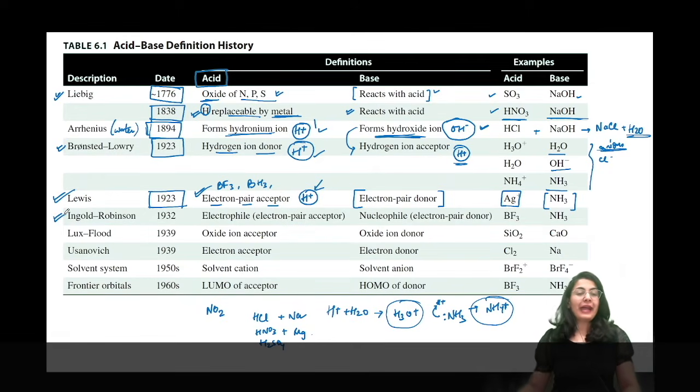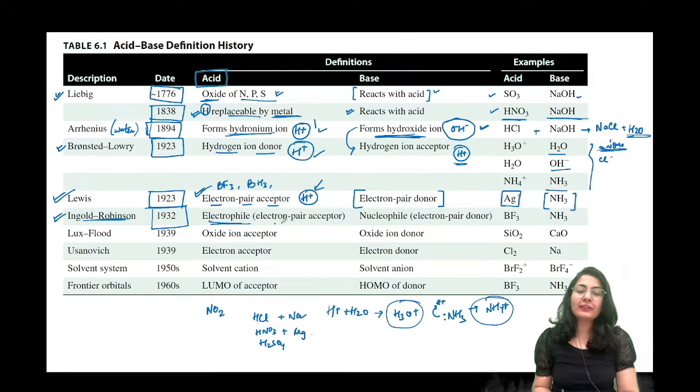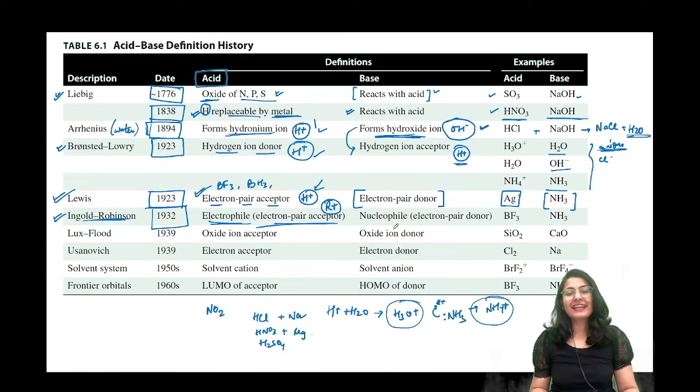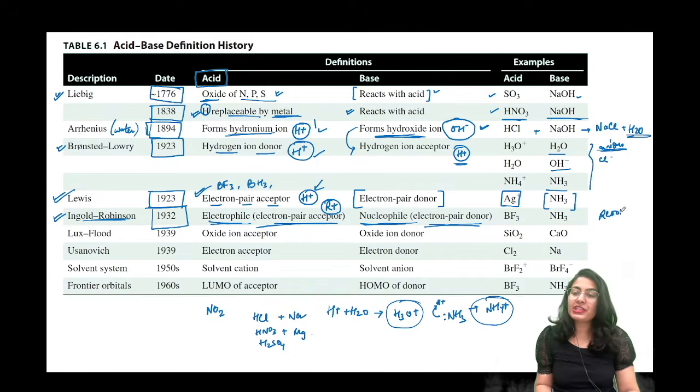Now later on what happened in 1932, the Ingold-Robinson theory said that electrophile or electron pair acceptor, that is also an acid. So any kind of an electrophile, let's say in our organic chemistry we have electrophiles, all those electrophiles are acids, and all the nucleophiles, electron pair donors, are bases. Okay, so this is broadening very much. अब अगर हमारे पास RCOOH है तो ये acid है. Okay, but when it becomes RCOO minus, then it becomes a base. Okay, so this is how it works.